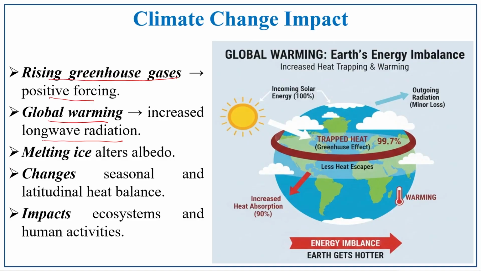If the ice is going to melt, what happens? It alters the albedo. So, the albedo level is high in melting ice. The changing seasonal and latitudinal heat balance also directly affects climate change. If there is a change in the climate, it impacts the ecosystem and human activities.